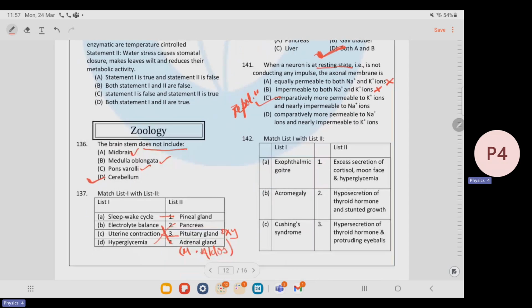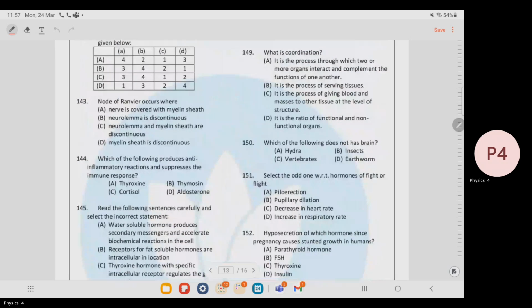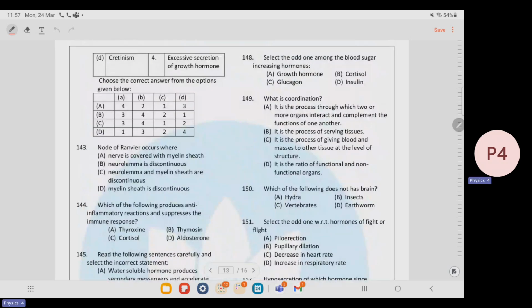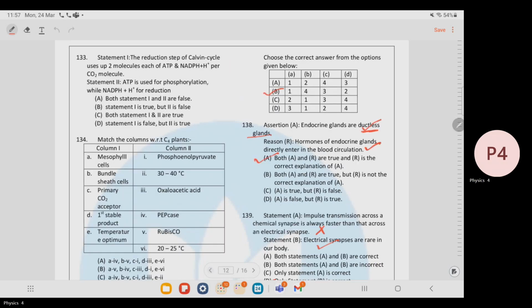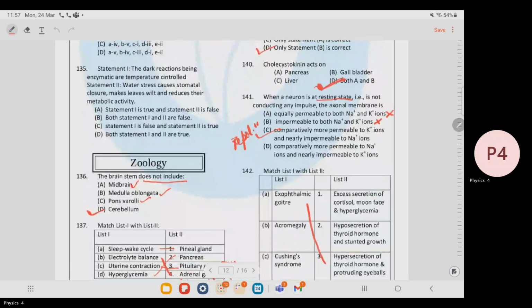Next, match the following. Let's see. Exophthalmic goiter will go with hypersecretion of thyroid hormone and protruding eyeballs. Acromegaly will go with excessive secretion of growth hormone. Then Cushing's syndrome.